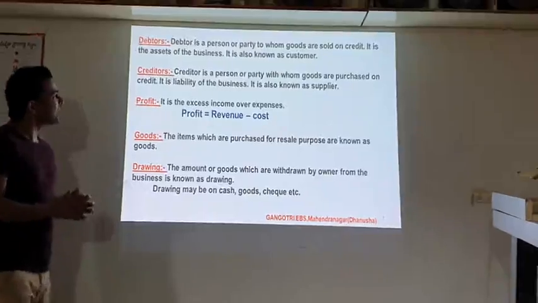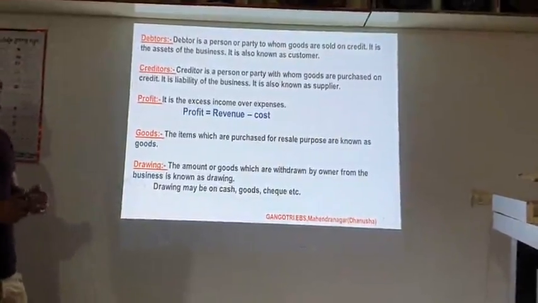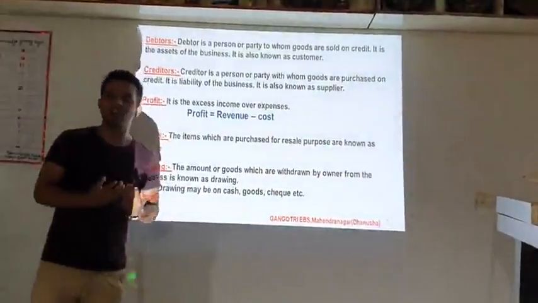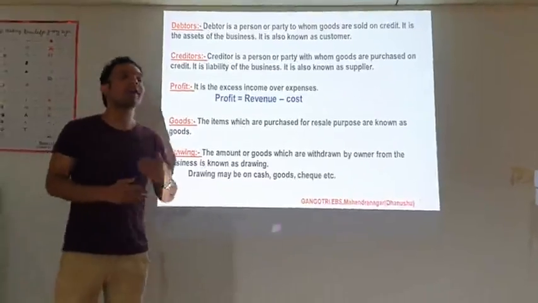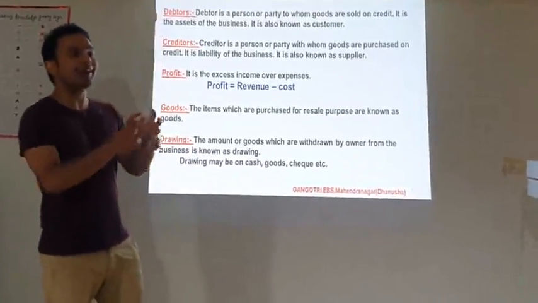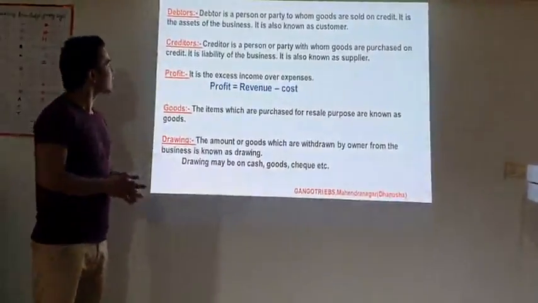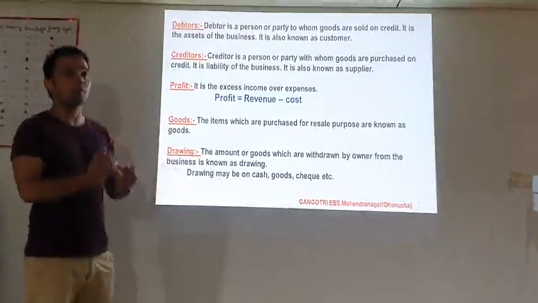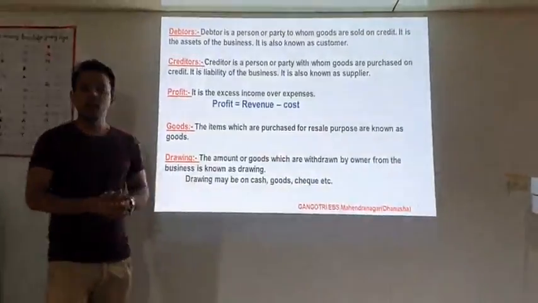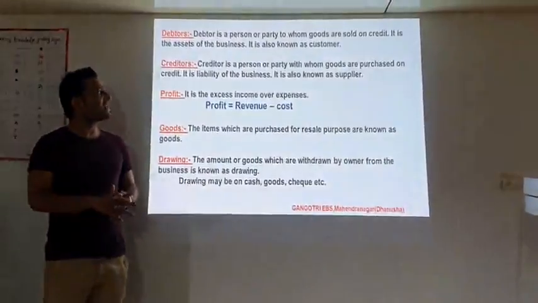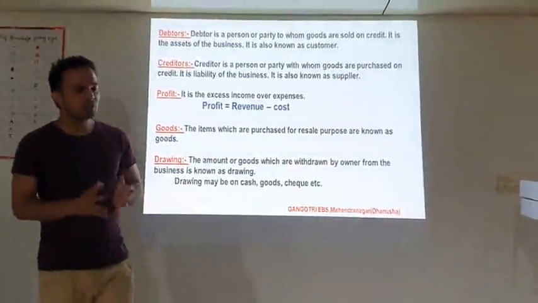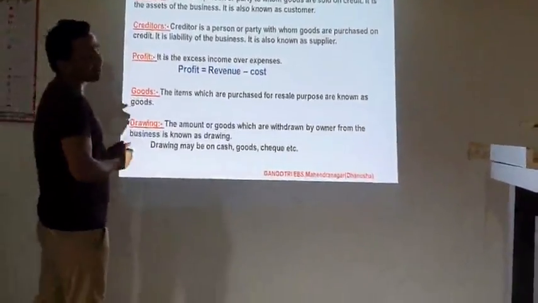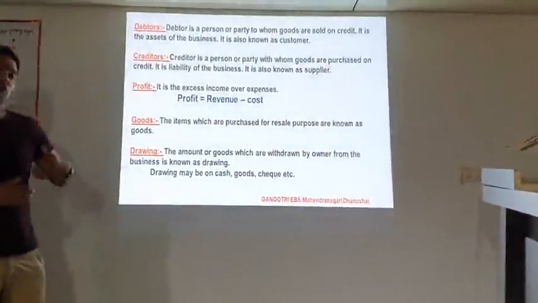A debtor is a person or party to whom goods are sold on credit. If we sell goods to any person or party on credit, that person or party is a debtor for us. It is an asset for the business because it is a receivable from that person. It is also known as customers. Generally we can say debtor as a customer, but here customer may be both.